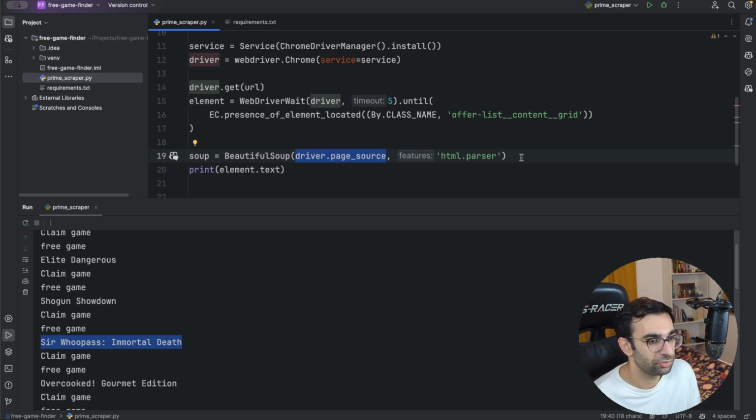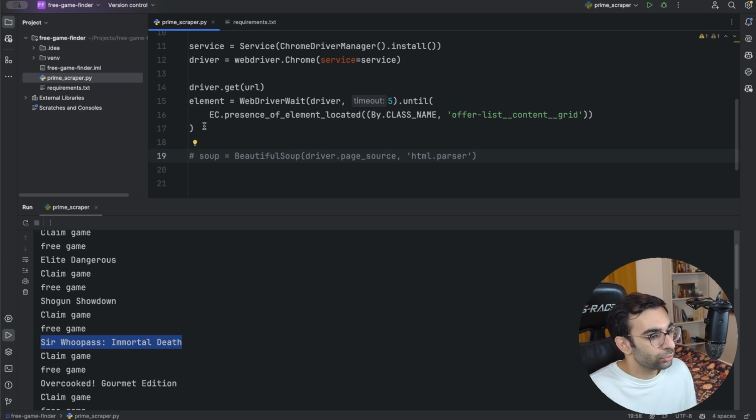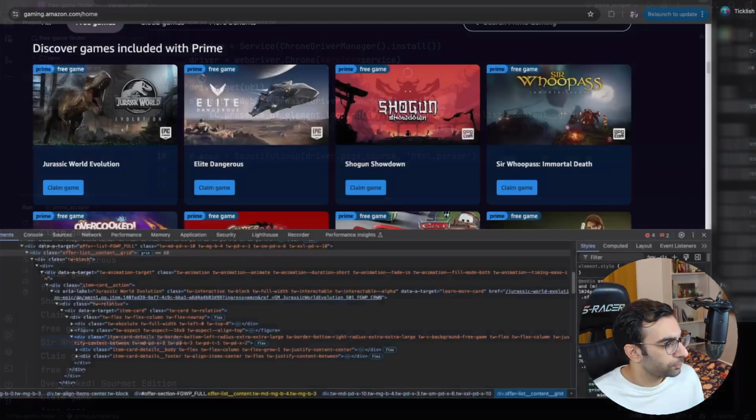They are not that different. First, let's go with Selenium. So let's comment this part out and remove this. First, we need to move to the website and see how we can extract the information that we want. So let's go to the website.